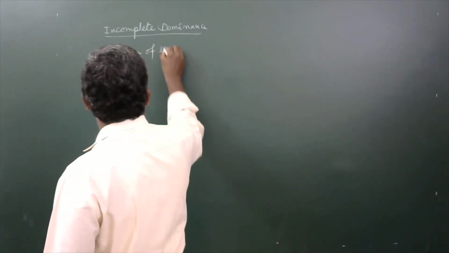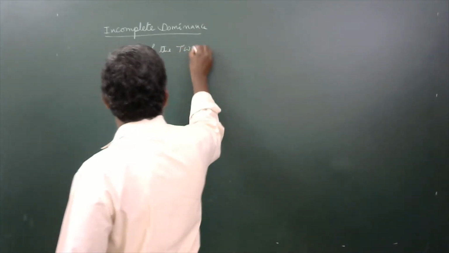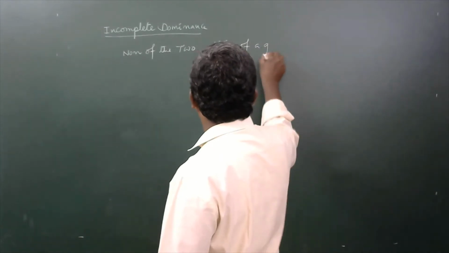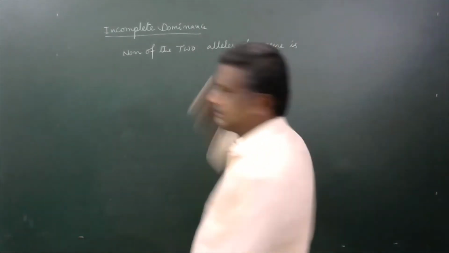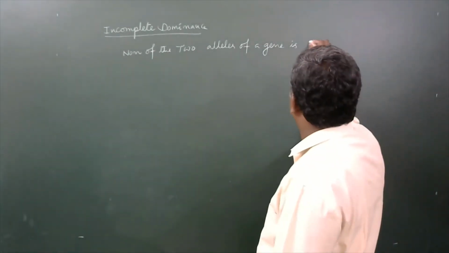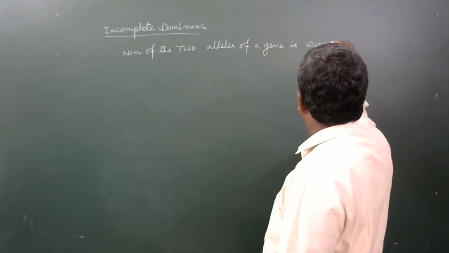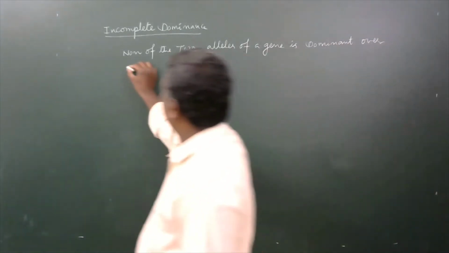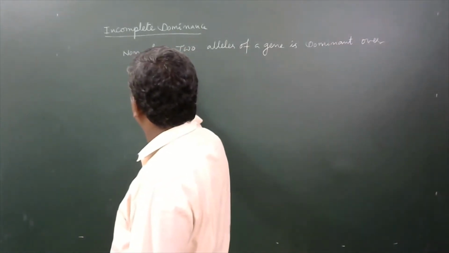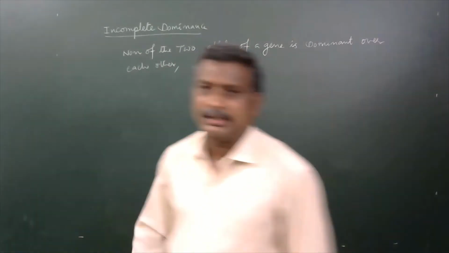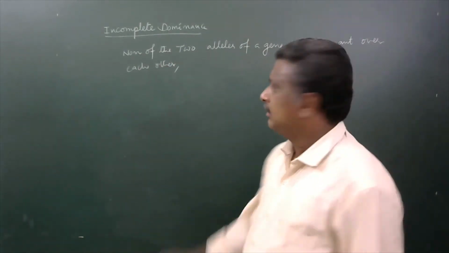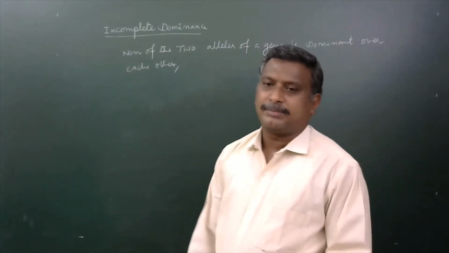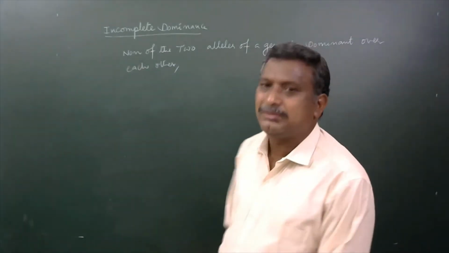None of the two alleles of a gene is dominant over each other, so that when they come together present, they produce us a new character.